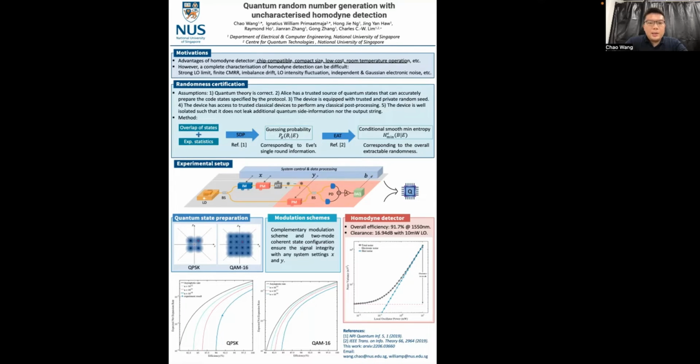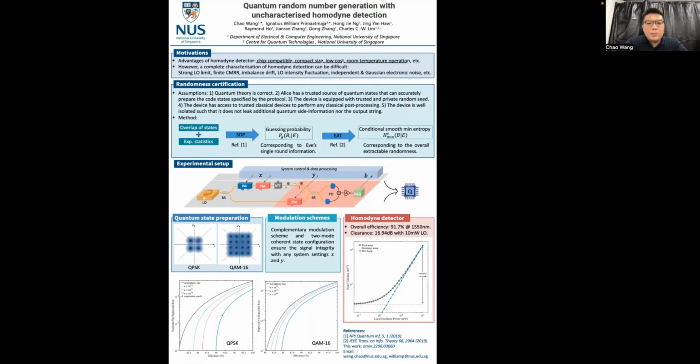Our experiment system comprises 3 main parts. The first part is the quantum state preparation. The second part is the quantum state measurement, and the third part is the system control and data processing. In the quantum state preparation part, we have a laser source to generate coherent states. The beam splitter splits the laser into 2 paths, one for quantum state preparation and the other for the local oscillator. In principle, our protocol allows any form of quantum state preparation, but in practice, we choose to implement QPSK and QAM16 for the convenience of the experiment.